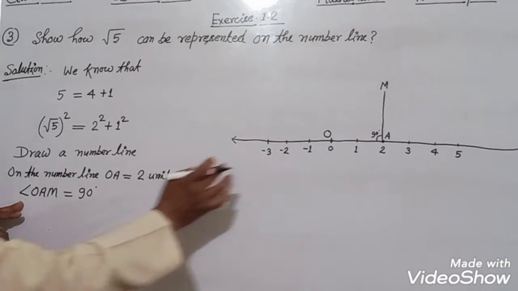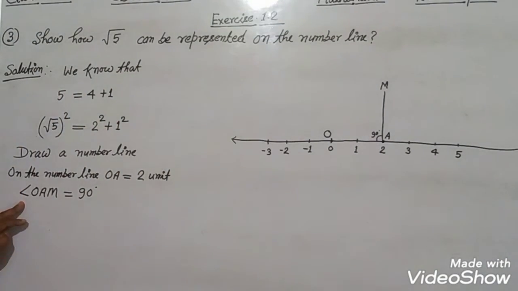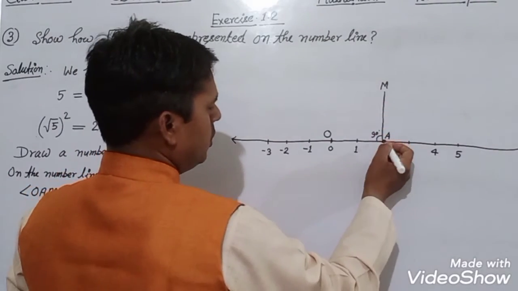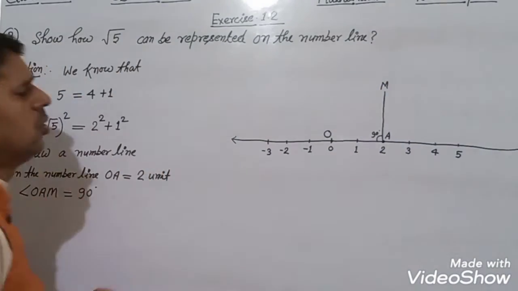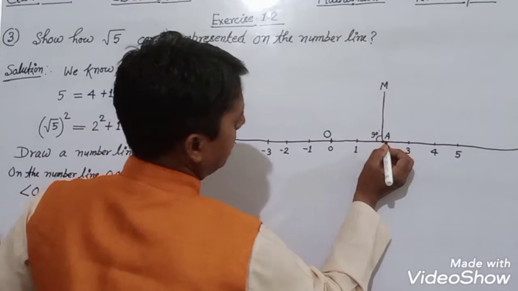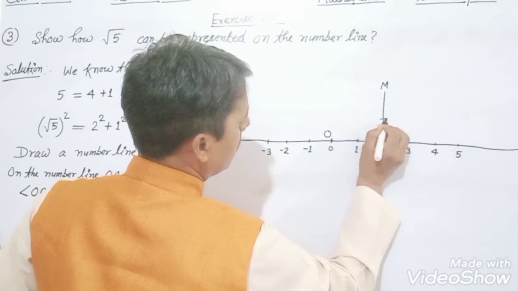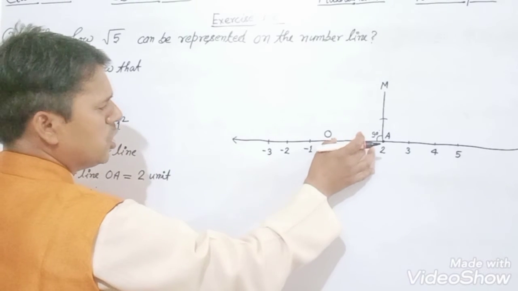This is line AM. We cut 1 unit length from AM, which is equal to 0 to 1.